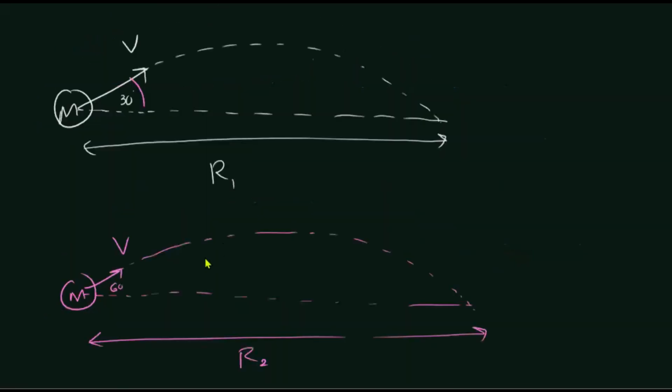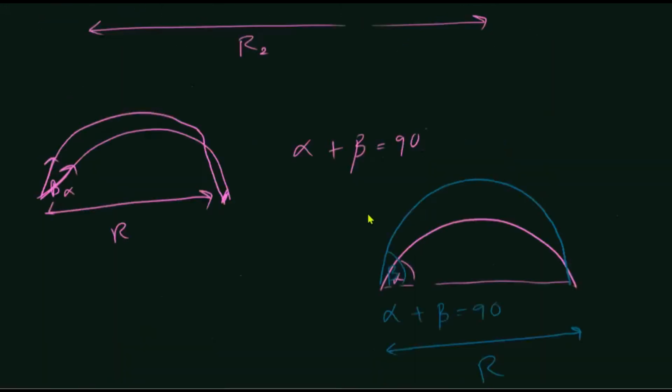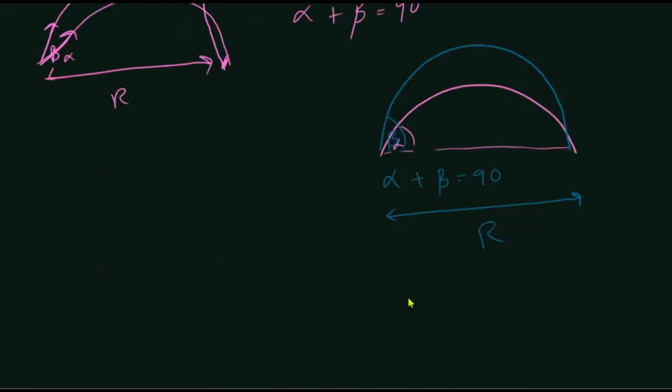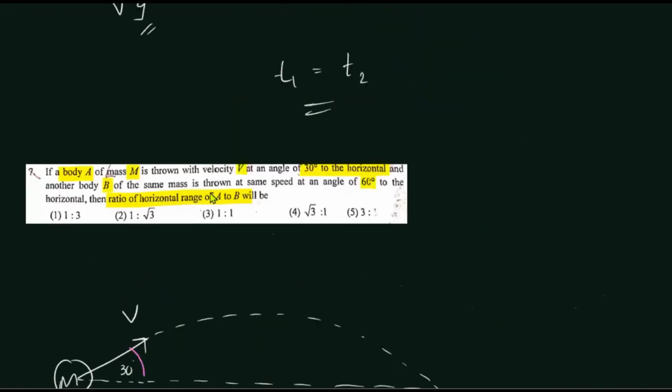Now can you check this? 30 and 60. If you add 30 plus 60, what is it? 90 degrees. Which means the angle pair 30 and 60 is a complementary pair, which means the ranges R1 and R2 will be equal. R1 will be equal to R2. Therefore, R1 over R2 is equal to 1 over 1, which means 1 is to 1. The answer is 1 is to 1.